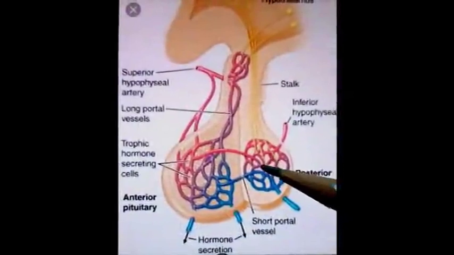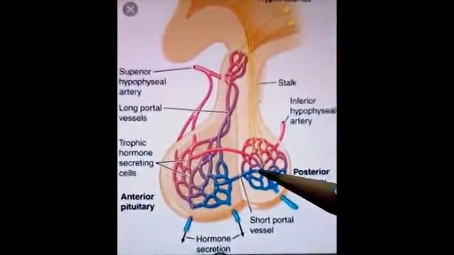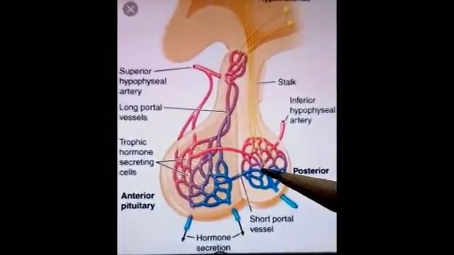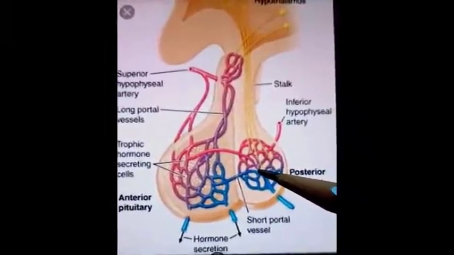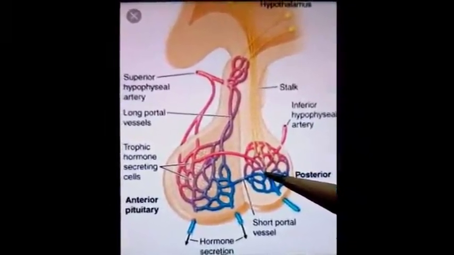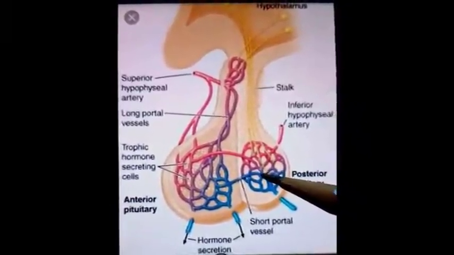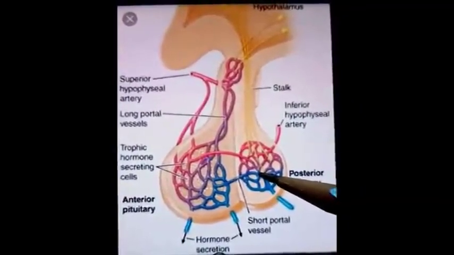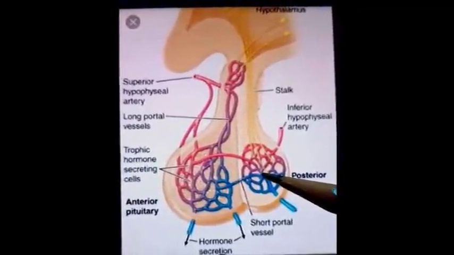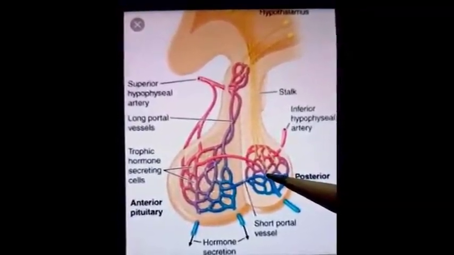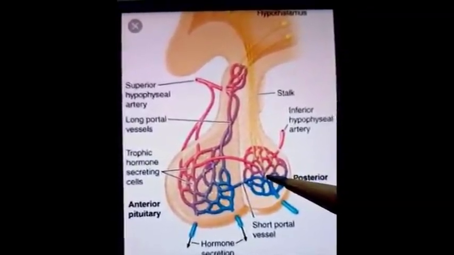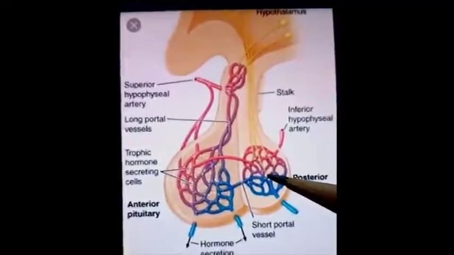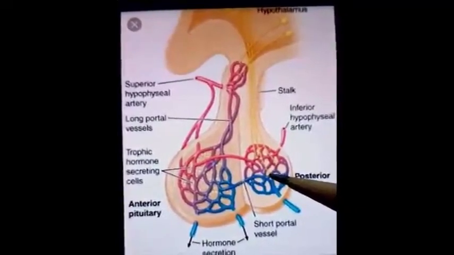Posterior lobe damage causes diabetes insipidus. Diabetes insipidus is a condition when ADH hormone, it get decreased in level. ADH means anti-diuretic hormone. So when this hormone is decreased, it leads to more urination known as diuresis, and patient complains of increased urination and frequent urination.